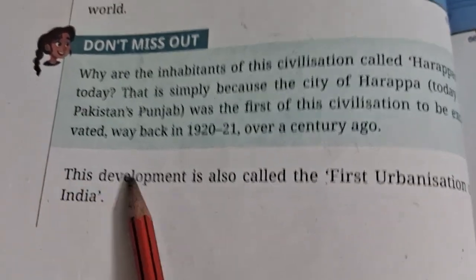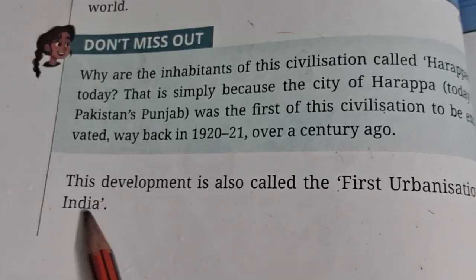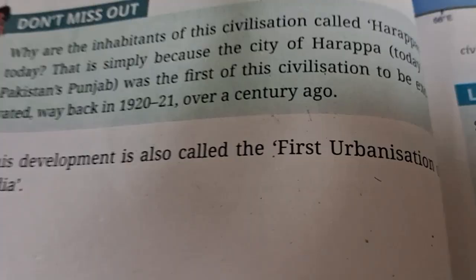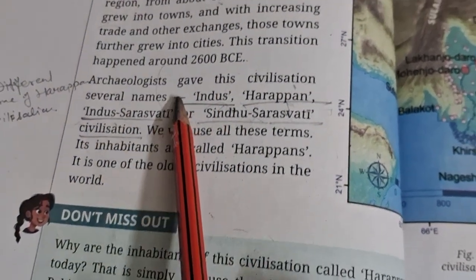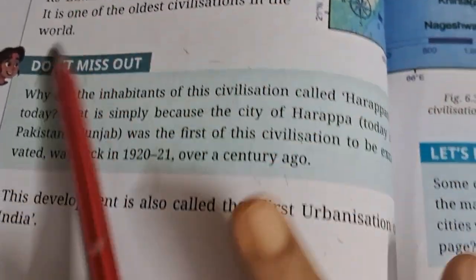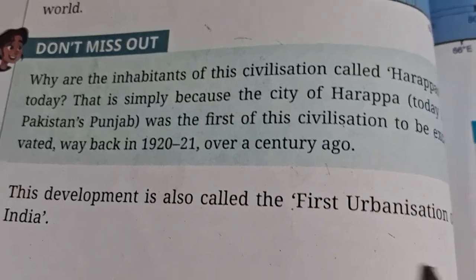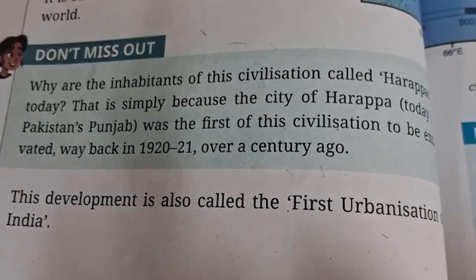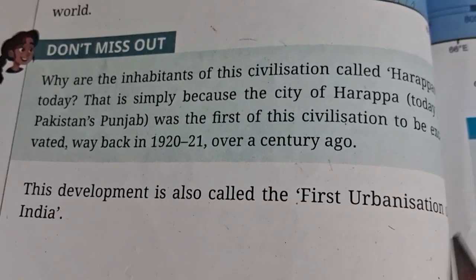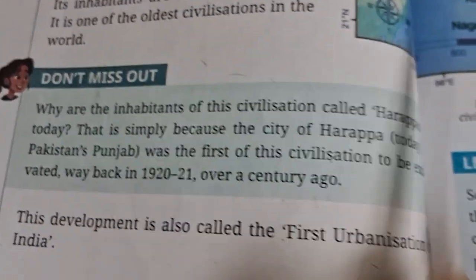Okay, now the development is also called the first urbanization of India. Yes, this is very important. Which time period do we call the first urbanization? Okay, so this Harappan civilization time period, you can mention also the year 2600 BCE. This time period we call the first urbanization of India. Yes, this kind of question comes as an MCQ one line question. So yes, you can mark the question and please underline the answer also.